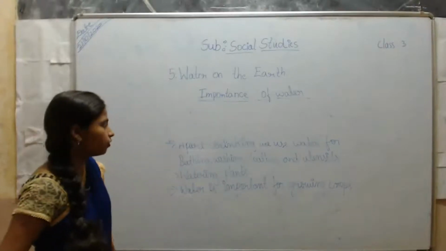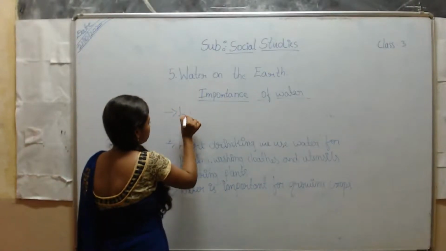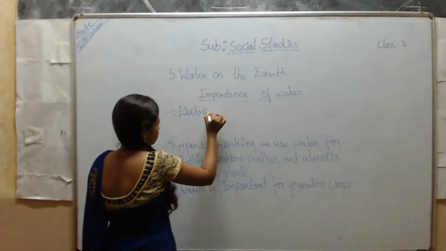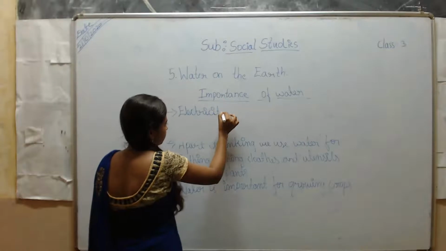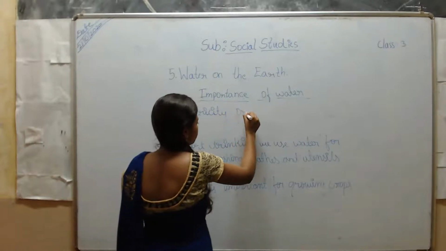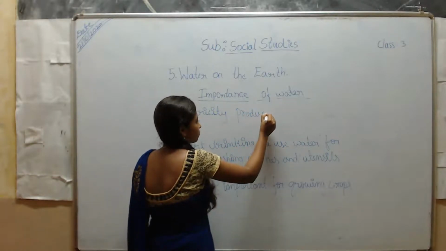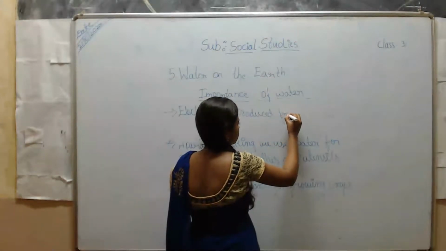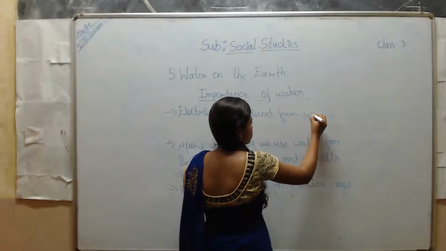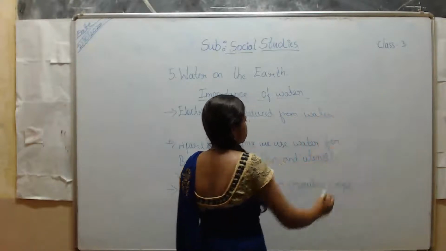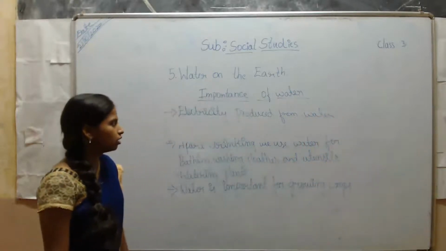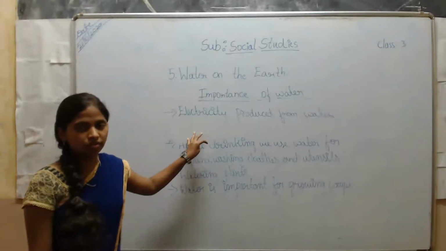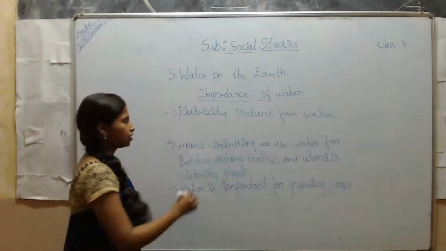Yes, one more thing. Electricity is produced from water. So see here, students, the water which is used for producing electricity, that electricity is known as hydroelectricity.